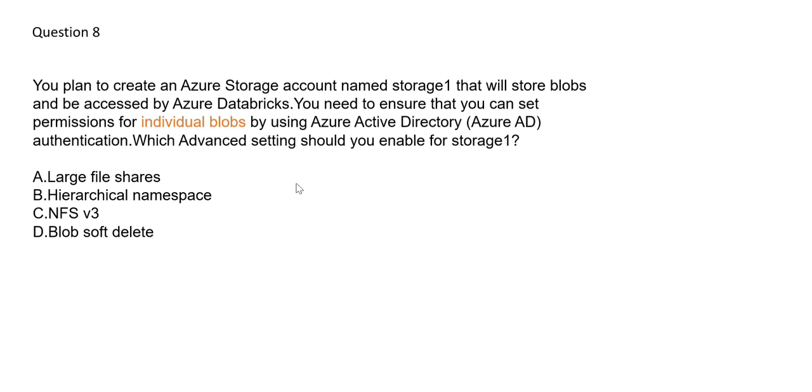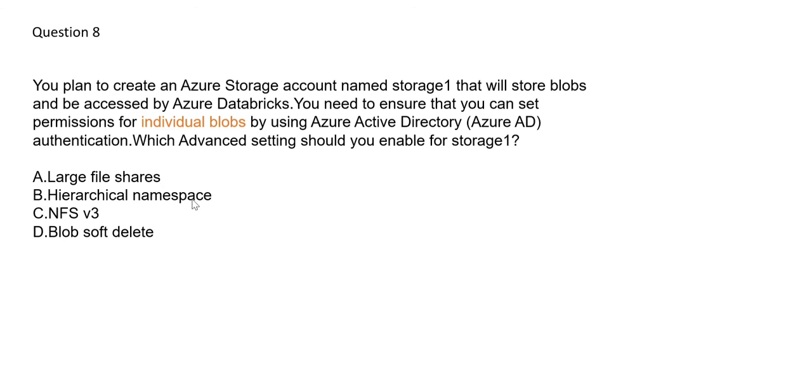Now let's see this question. The next question, the story goes, it's simple. What it's trying to say is, there is a blob storage which will be accessed by the data brick. Okay, and you need to ensure that you set permissions for individual blobs. If you want to set permissions for individual blob, no brainer, you have to go with hierarchical namespace.